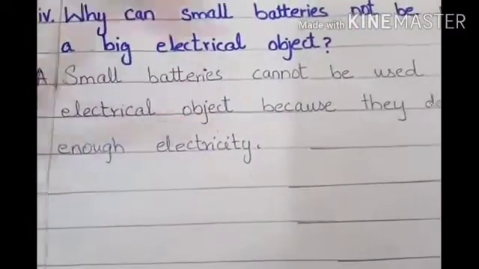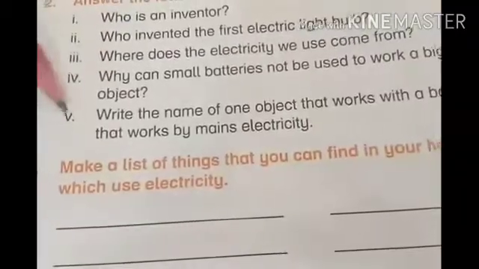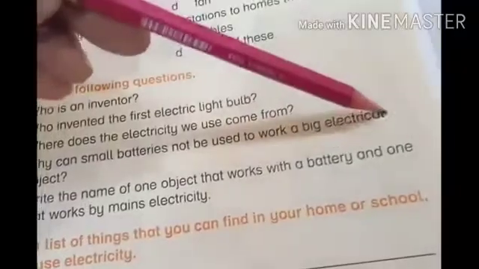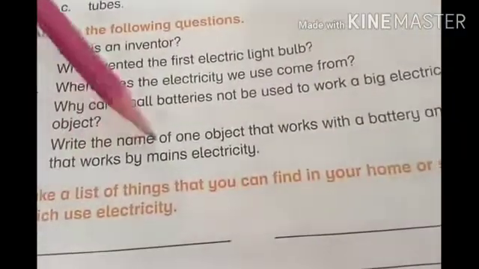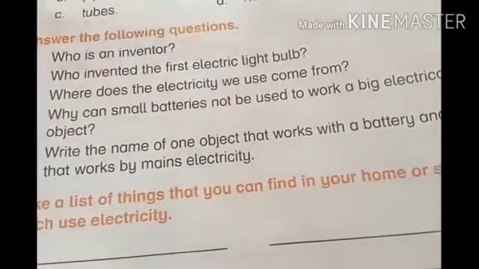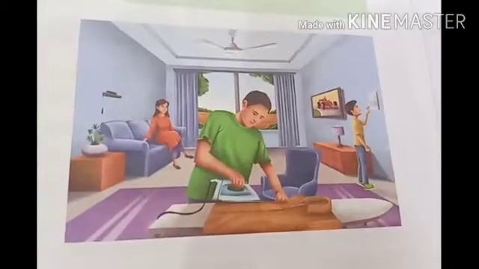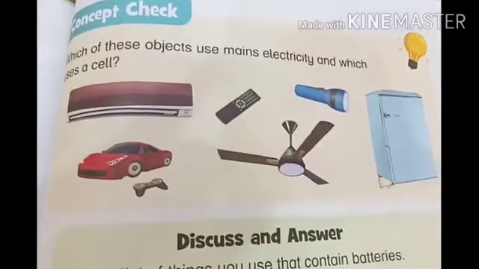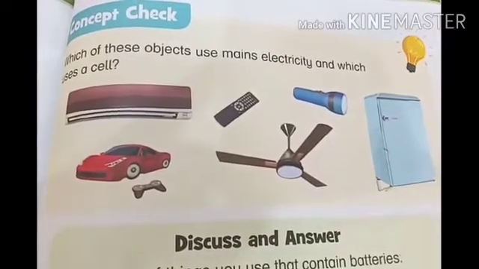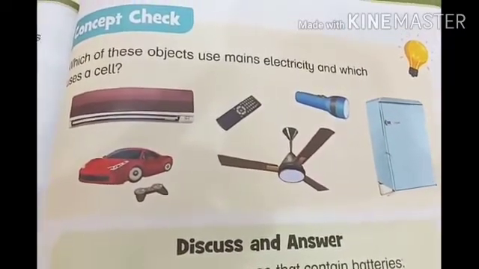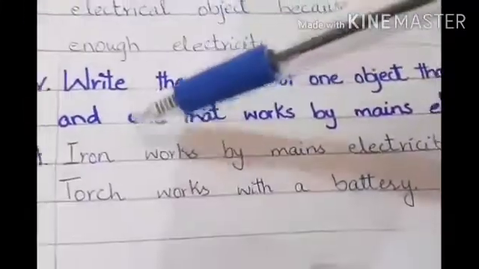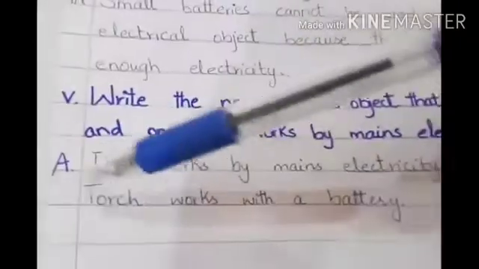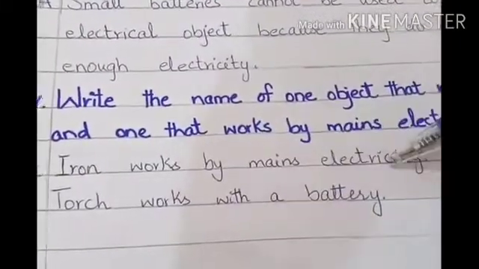enough electricity. Question number 5 is write the name of one object that works with the battery and one that works by mains electricity. In this unit, we have studied that some things use mains electricity to work and some things use batteries to work properly. So the answer is iron works by mains electricity and torch works with a battery.